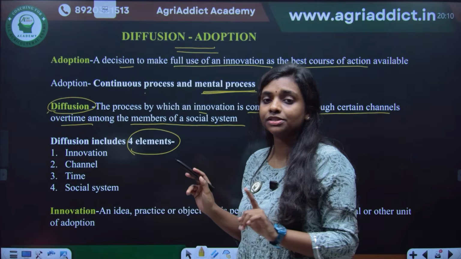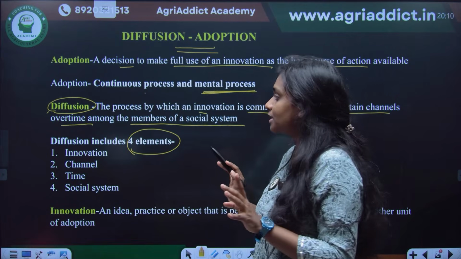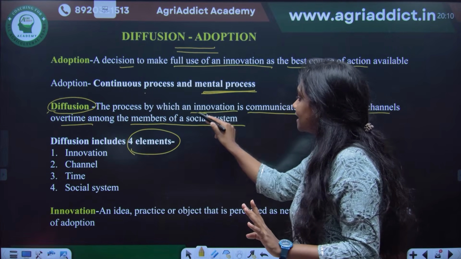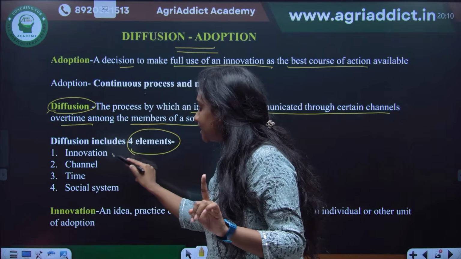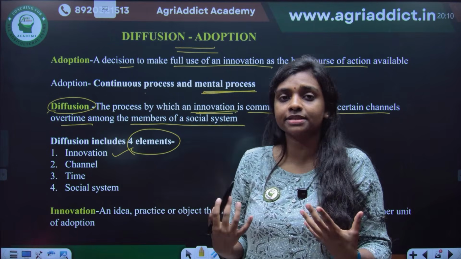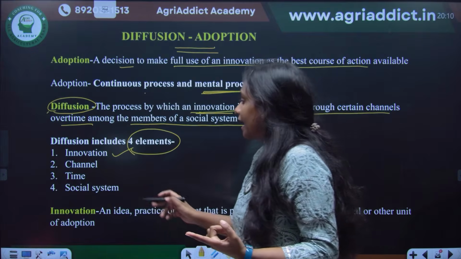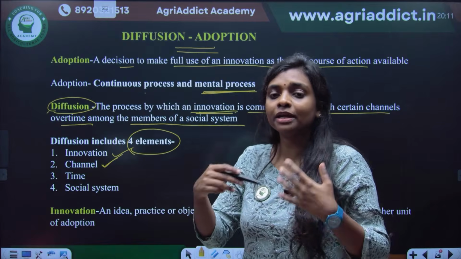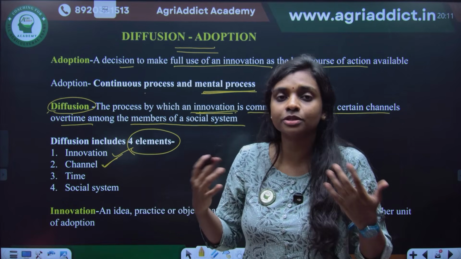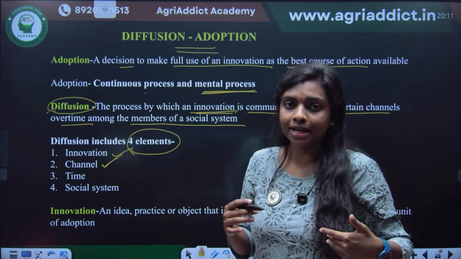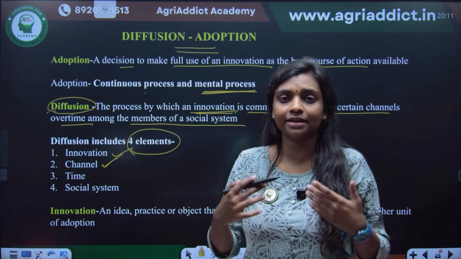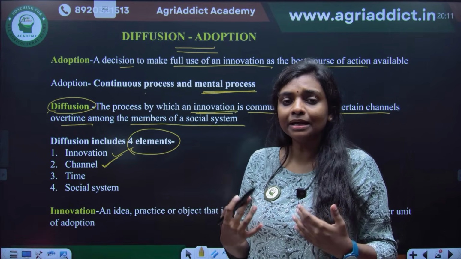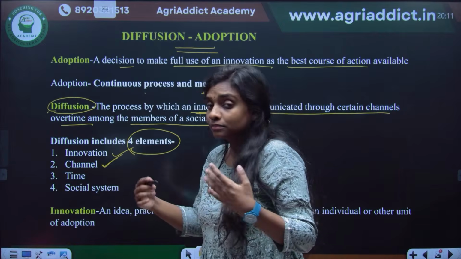Diffusion and communication is different. Okay, diffusion is a type of communication, we can say, and the main difference is the innovation. So the first element of diffusion is innovation. It should be an innovative technology, a new technology for the user, and it should involve certain channels. As I said before, you might be telling your friends whether the platform is good or not. So that is the interpersonal channel. Like that, we are providing many YouTube videos and Instagram posts. So that is a social media channel. So similarly, many channels will be there for this diffusion process.